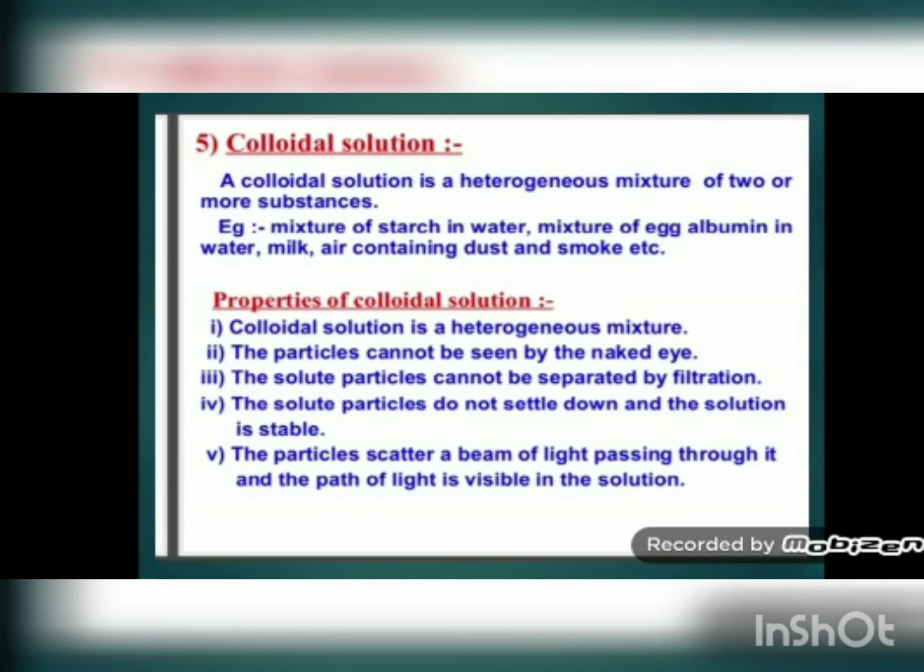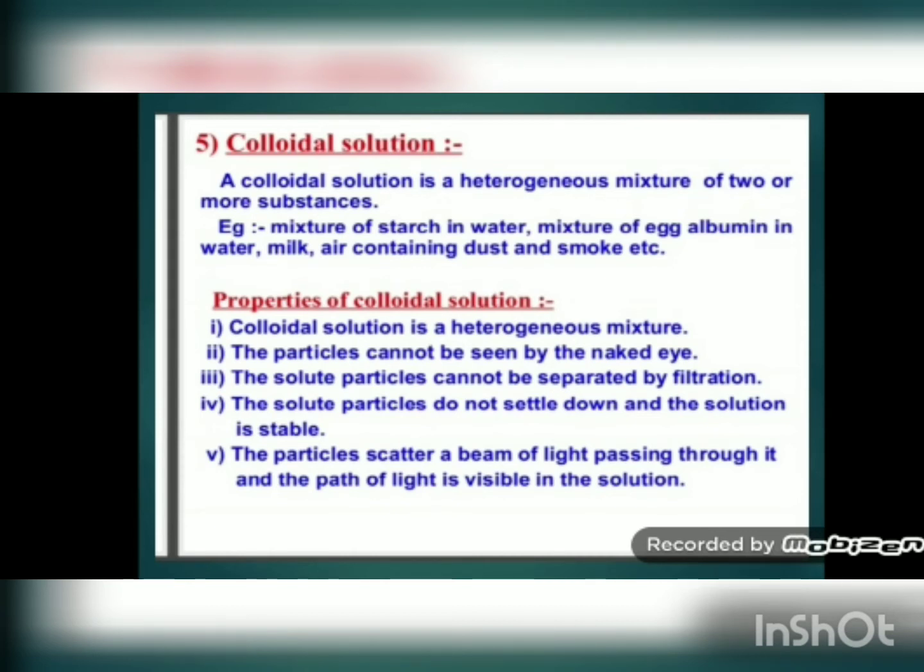Now the best example is milk. Take milk in a glass and observe it. You will find that you will not be able to separate the constituent particles of milk. We feel like milk consists of the same kind of particles. We feel like milk is a true solution, because it looks like a homogeneous mixture, but it is made up of different types of particles. Even if you try to see milk particles with the naked eye, you will find that the composition is uniformly spread. And if you keep milk for 1 hour on the table,